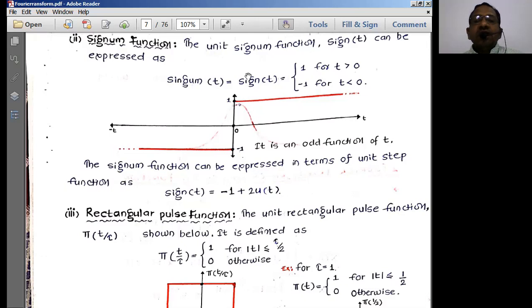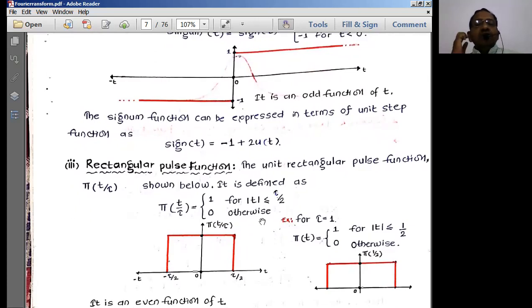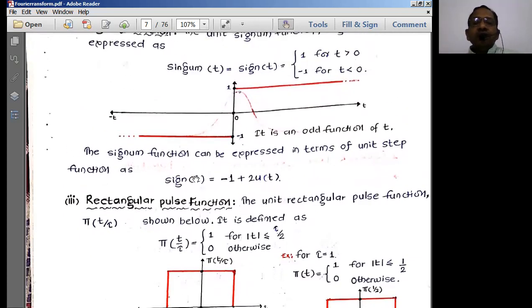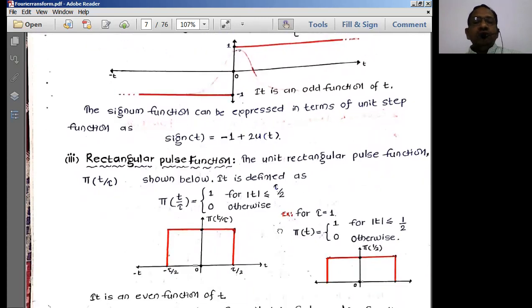Signum of t, I can write as sgn of t, is equal to 1 for t greater than 0. For t less than 0, the value is minus 1. At the t is equal to 0 point, it is 0. So for t less than 0 it is minus 1, and for t greater than 0 it will be plus 1. That function is known as the signum function. As it is a combination of step signals, we can write the signum function as sgn of t is equal to minus 1 plus 2 into u of t.